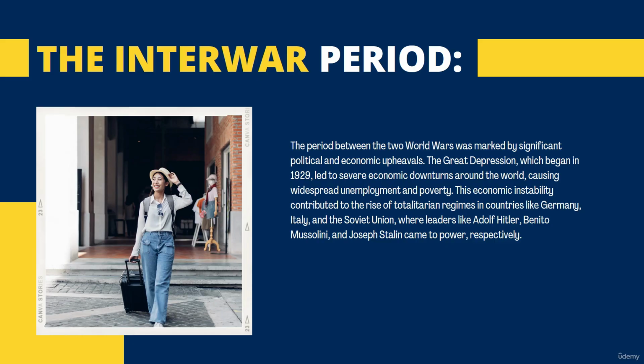Then came World War II. World War II took place from 1939 to 1945 and was sparked by the aggressive expansion policies of Nazi Germany under Adolf Hitler. The war involved more than 30 countries and resulted in the Allies, which were UK, Soviet Union, China and the United States. The war saw significant developments like the Holocaust, the use of nuclear weapons, and the beginning of the Cold War.